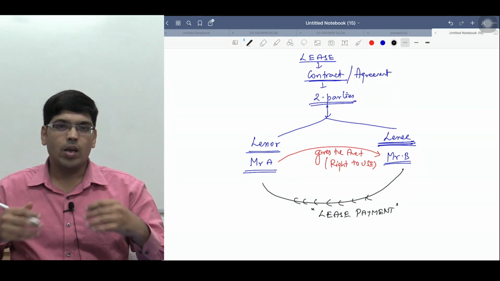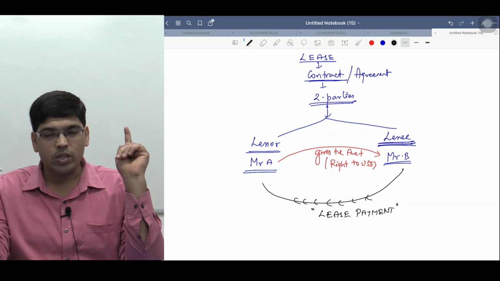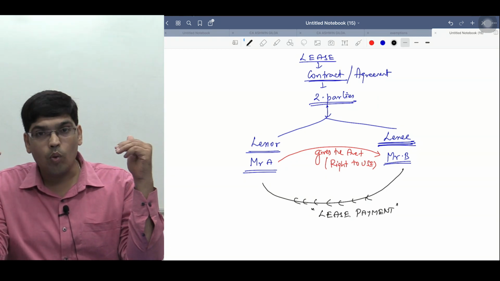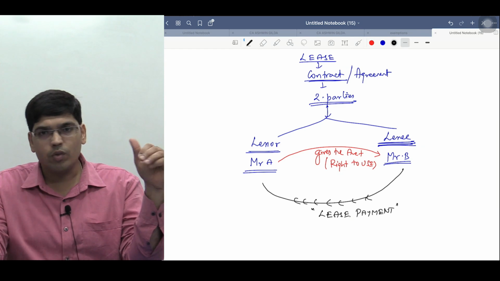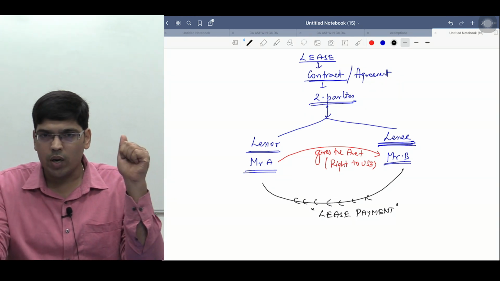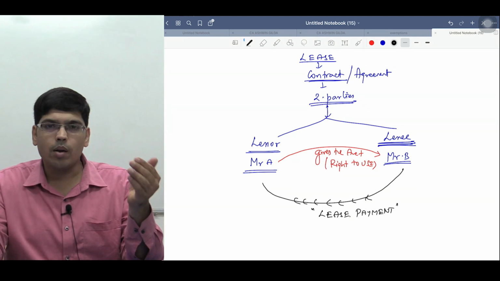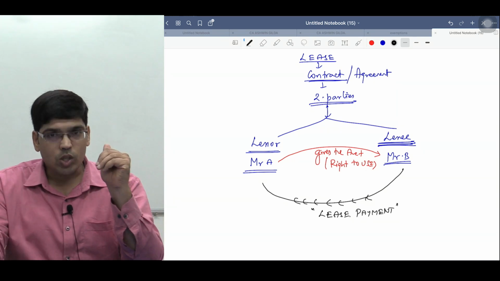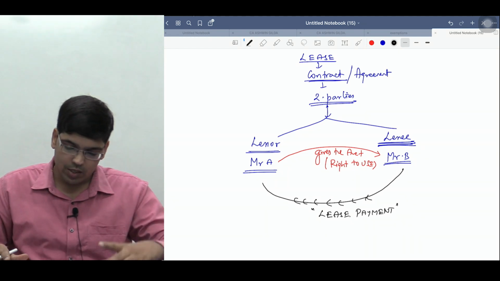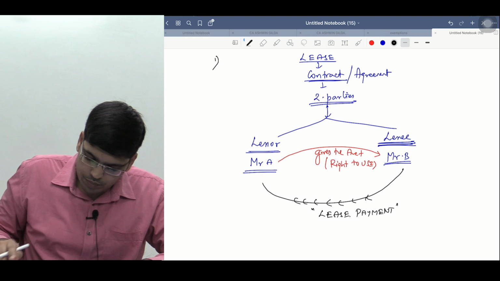Imagine I'm running a coaching center. I need not run it in my own building, because to have my own building, I should have a lot of capital, which I don't have. Example sake. If I have capital, I can purchase my own building. If I don't have capital, I can take a building on rent. This contract of taking a building on rent is called a lease. Am I clear? So this is point number 1.